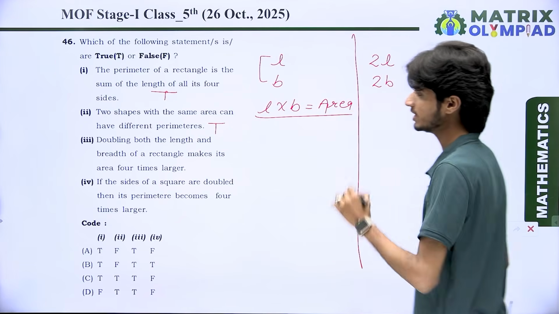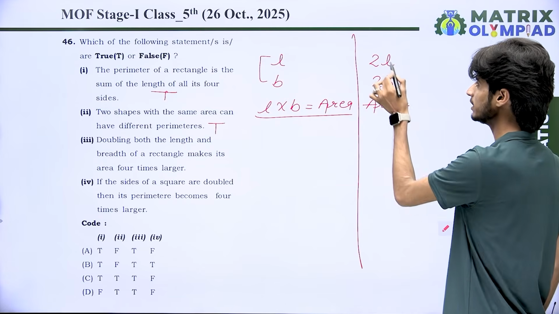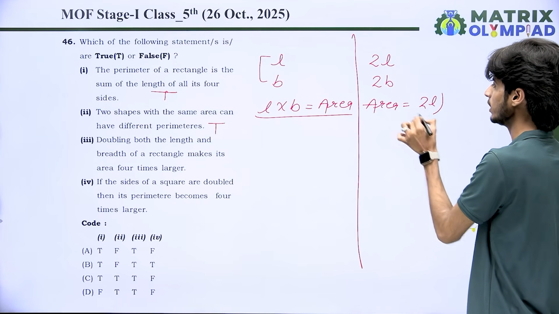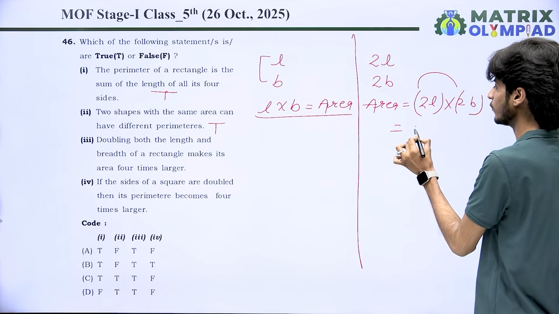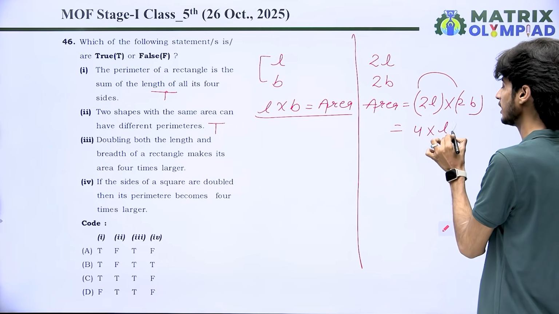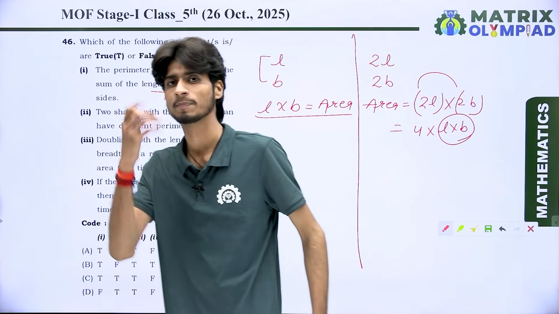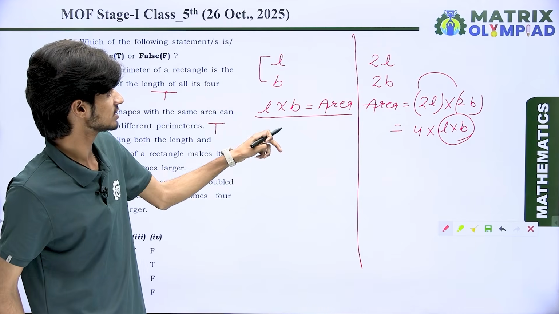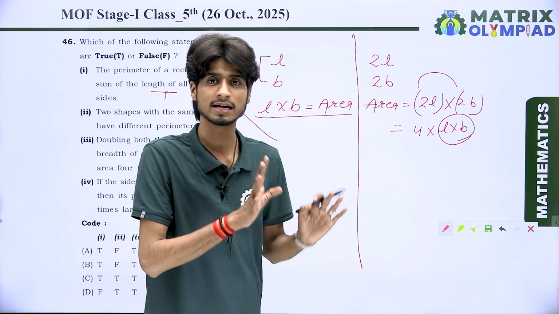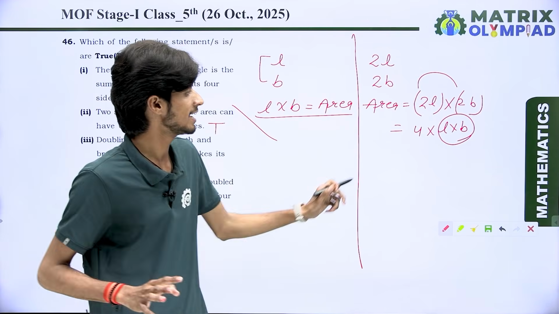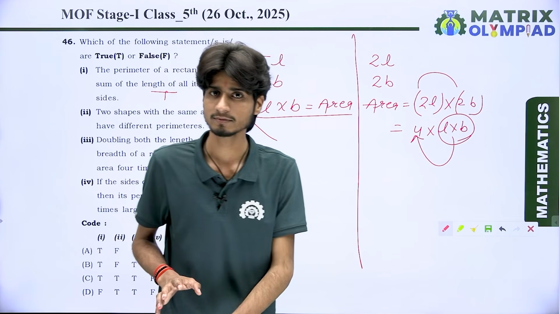Got it? And here if you use the same formula, area is equal to length and breadth, and we are having length as 2L and breadth as 2B. Then you know 2 2s are 4, and here we are having length multiply breadth. Dear student, length multiply breadth is the first area whenever we don't change the length or breadth, and whenever we make double the length and double the breadth, then we get 4 times area increased.